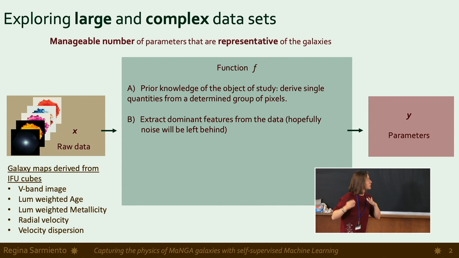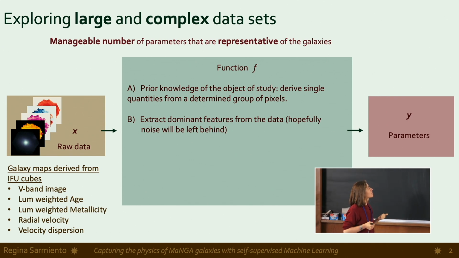So we want to go from this raw data space into a space of parameters that describe our galaxies. And there are different ways of doing this. In general, we want a function f. It could be option a, something that we derive using our prior knowledge of the object of study, for example, deriving single quantities from a determined group of pixels. Or we have another option b, which is extracting the dominant features of the data and seeing how these are distributed.